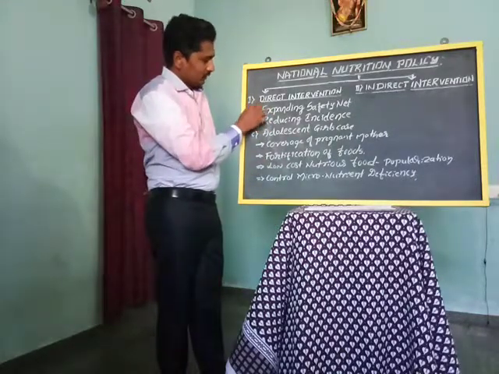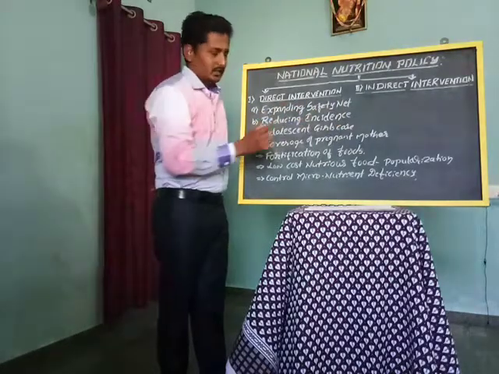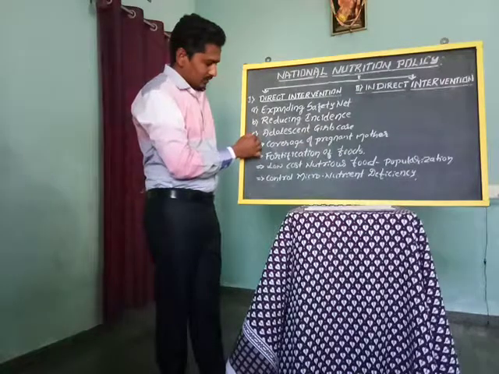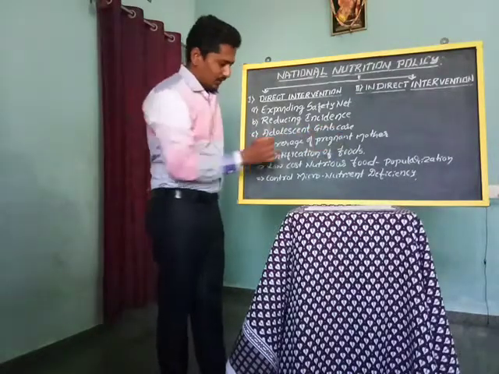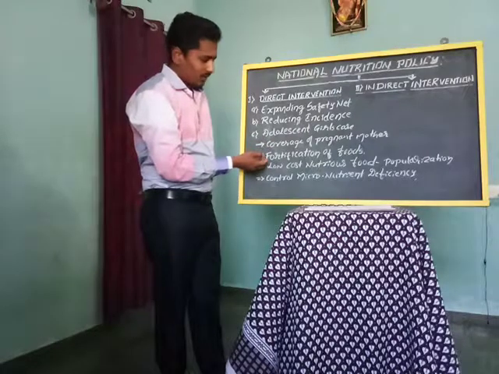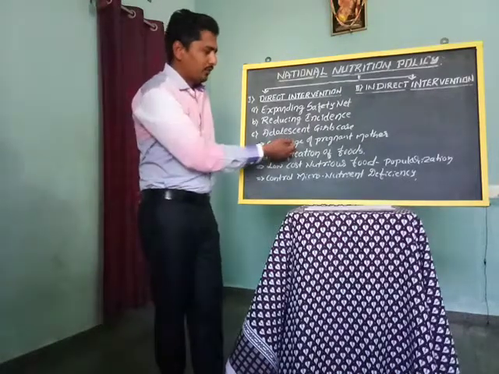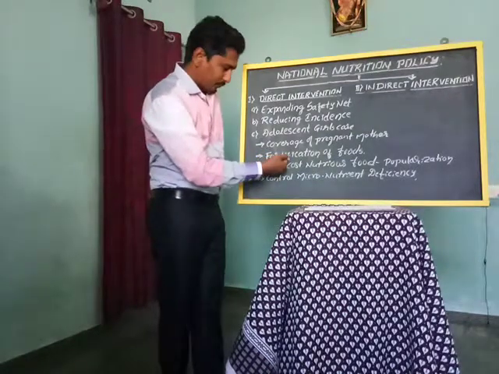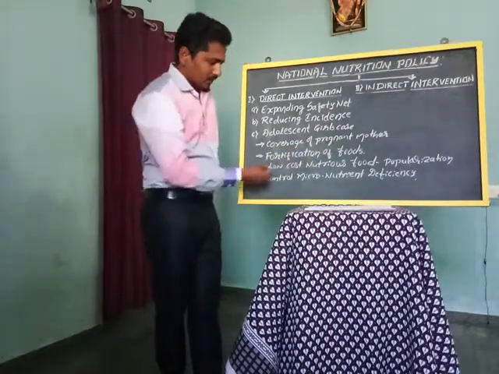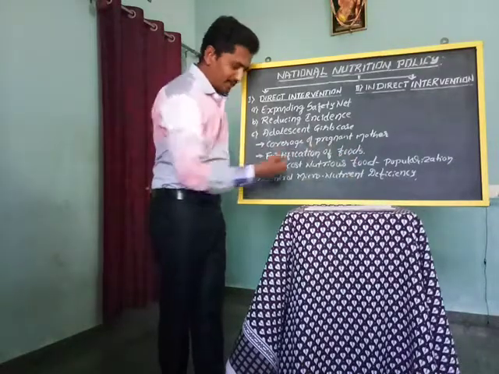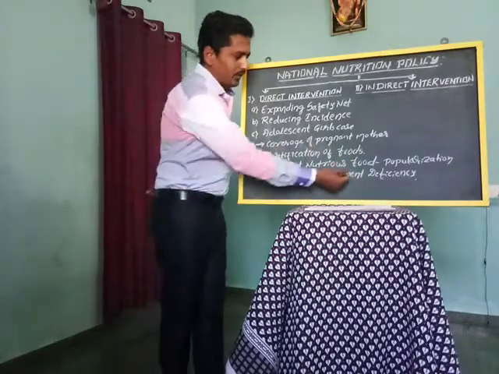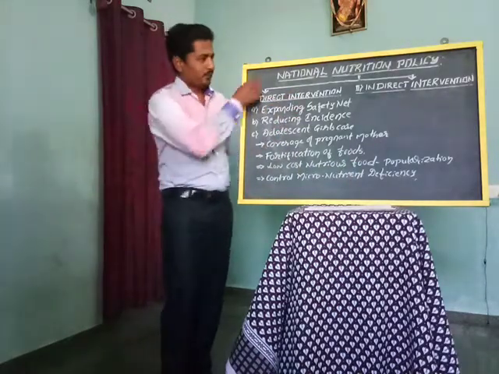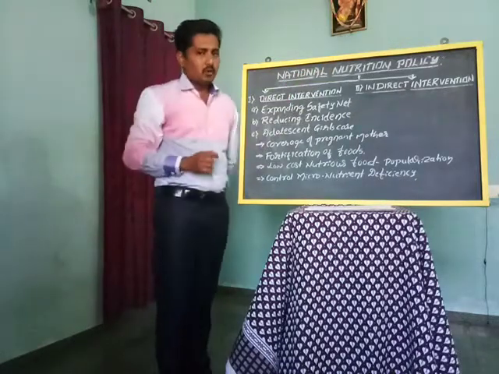First one is A, expanding safety net. Second one B, reducing incidence. And the third one C, adolescent girls care. Under adolescent girl care, there are topics like coverage of pregnant mothers, fortification of food, low cost nutritious food popularization, and control of micronutrient deficiency. These are the direct interventions related to national nutritional policies.